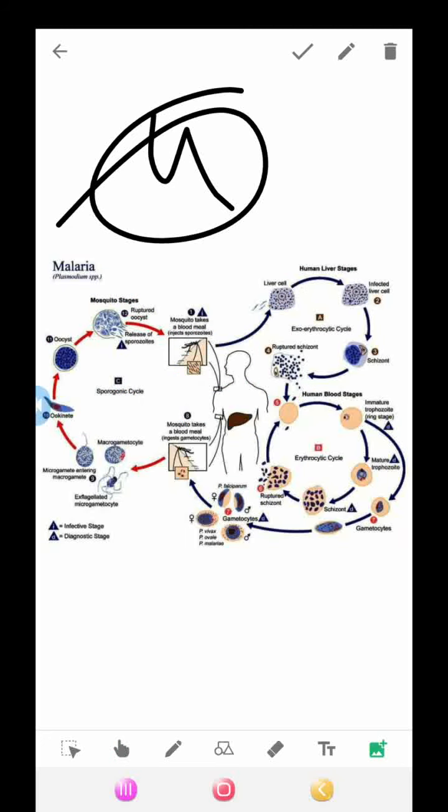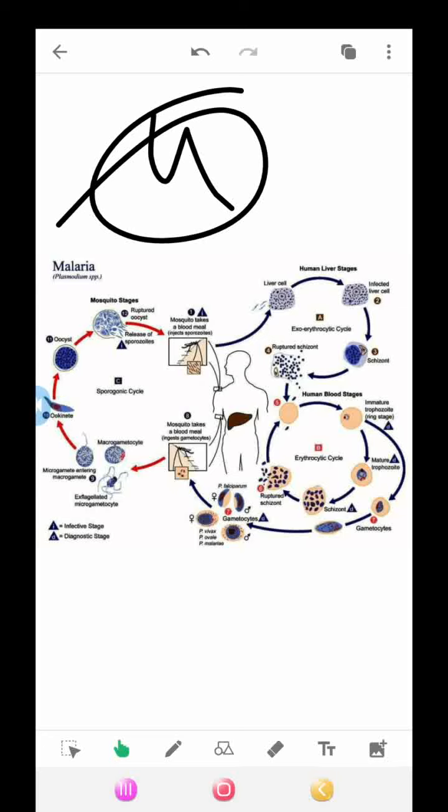So the next point is life cycle and pathogenicity. This is the life cycle of the Plasmodium. The parasite changes through several life stages, even while in the human host, presenting different antigens at different stages of its life cycle. Understanding which of these can be a useful target for vaccine development has been complicated.